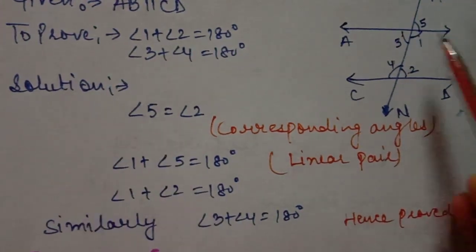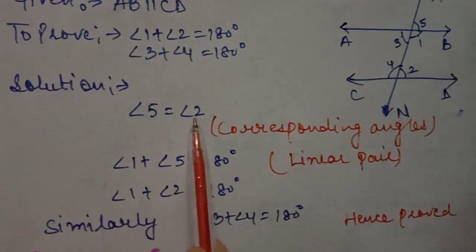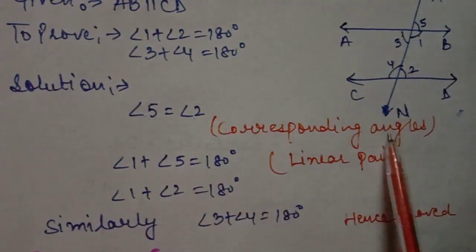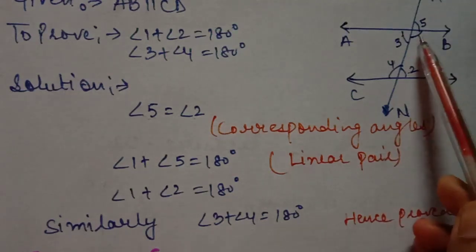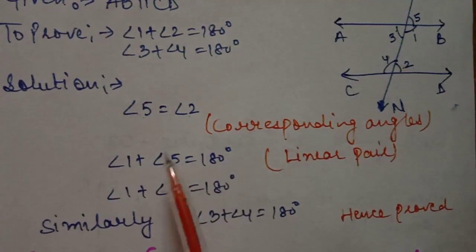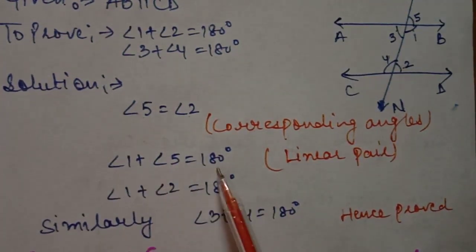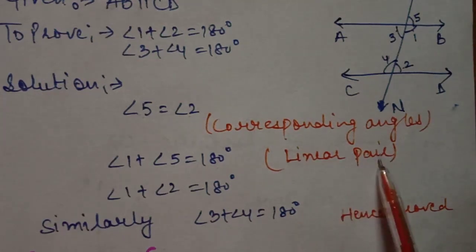Start with the solution. Angle 5 is equal to angle 2. Reason: corresponding angles. But angle 1 plus angle 5 is equal to 180 degrees because of linear pair.